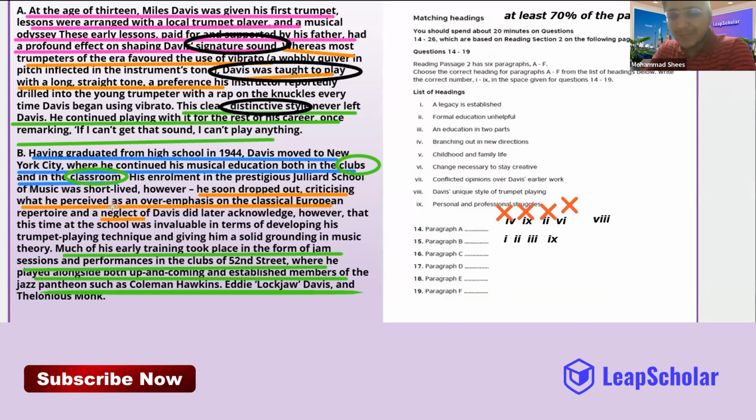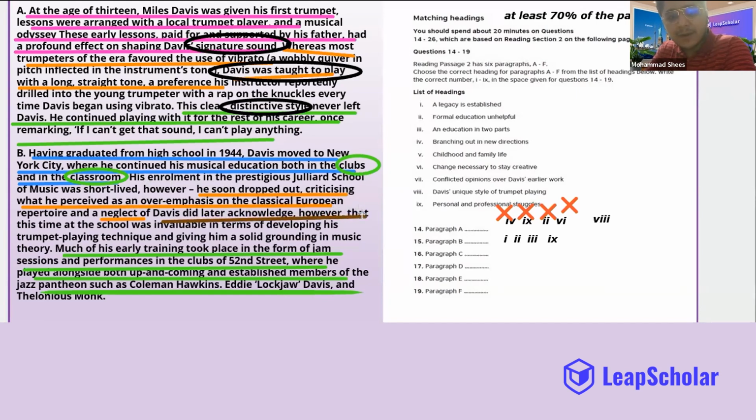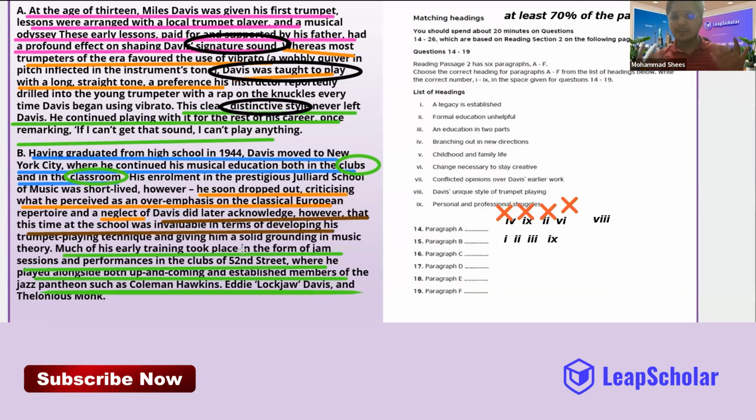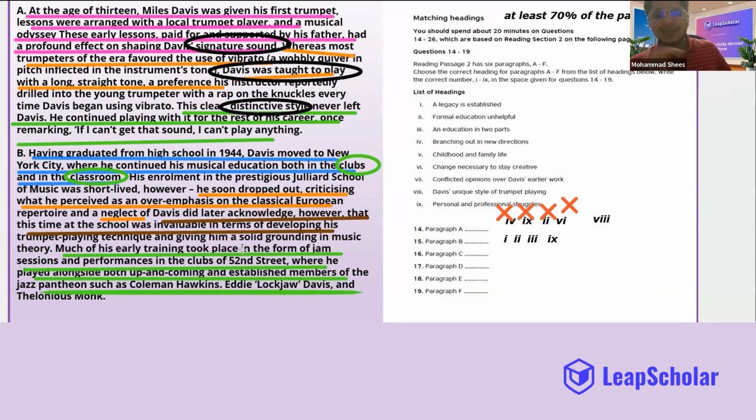So what I'm saying is, you might have read till here and you're like, oh, he did not like education. Look at this, how they have changed their colors. Just right after that, the part that I'm marking with brown. Davis did later acknowledge, however, that this time at the school was invaluable. Guys, what is the meaning of the word invaluable? That's why all of you have got the answer wrong. Invaluable doesn't mean that it is not of any value. Guys, invaluable means priceless, something that cannot actually be calculated.